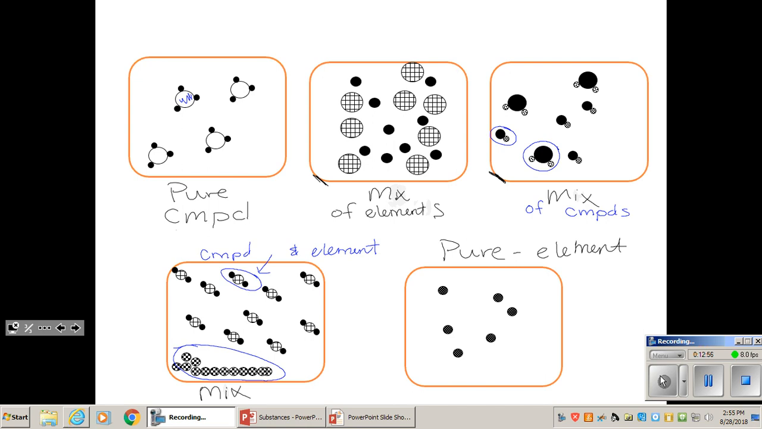So I hope you have an idea of how we're going to visualize elements, compounds, and mixtures, and that you have from this the definitions of element, compound, and mixture. All right, you're done.